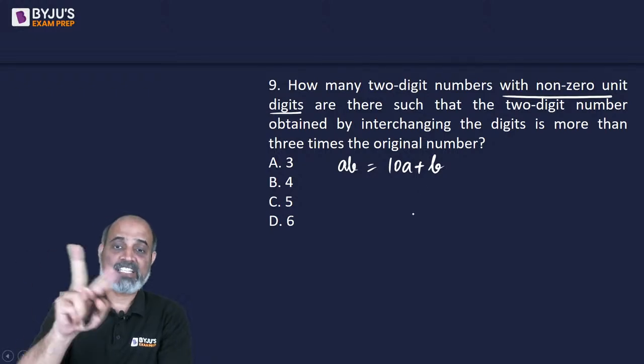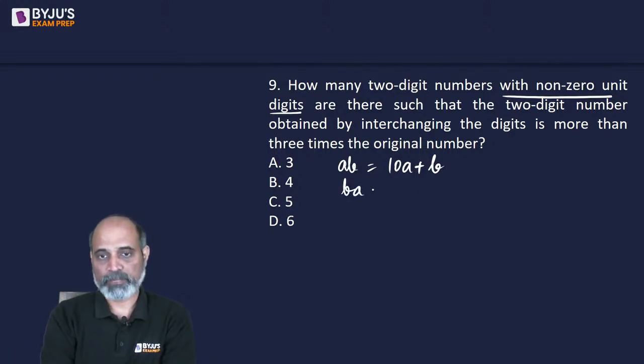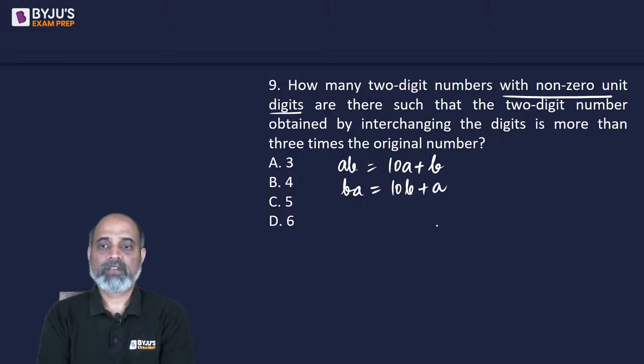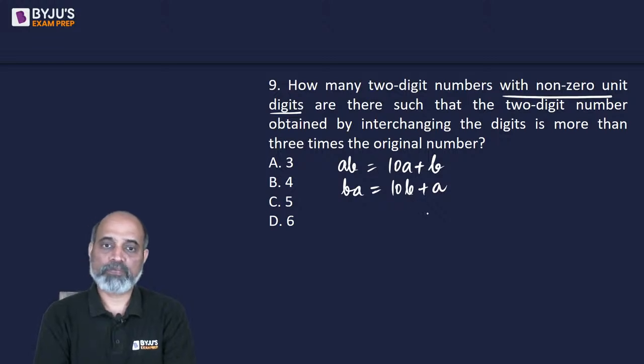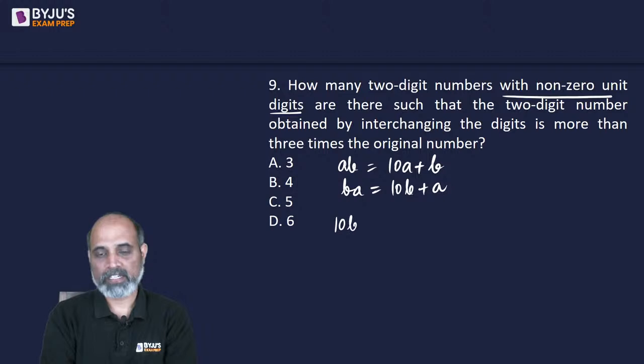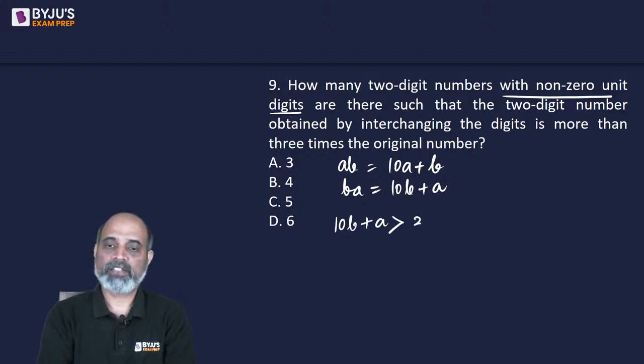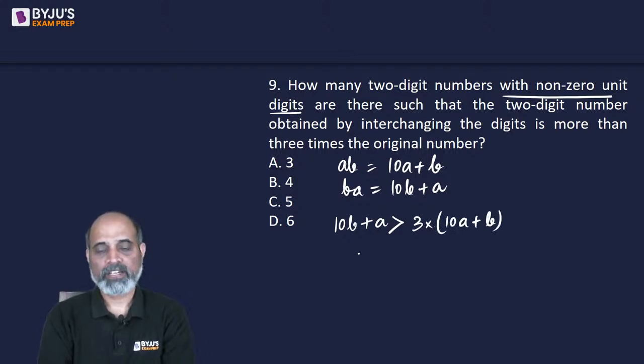If we interchange the digits, it becomes BA, which is 10B plus A. This is more than 3 times the original number. So we are told that 10B plus A is more than 3 times the original number, right?